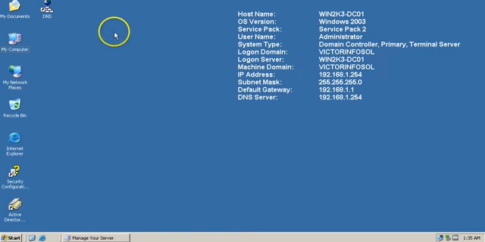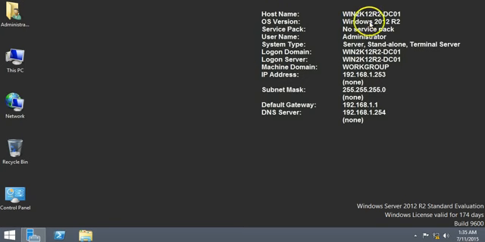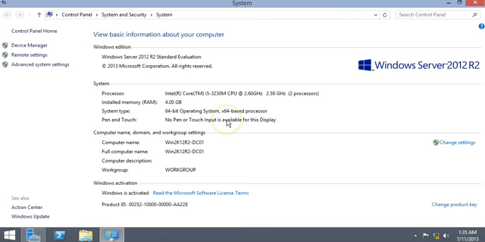I am going to migrate this server to my new server, that is the Windows Server 2012 R2 machine, and the hostname is Win2K12R201 and the IP address that I told you in the slide. Currently this server is in a workgroup. You can verify this server is not a member of any domain, and you can verify the RAM is 4 GB and the operating system is Windows Server 2012 R2 Standard.